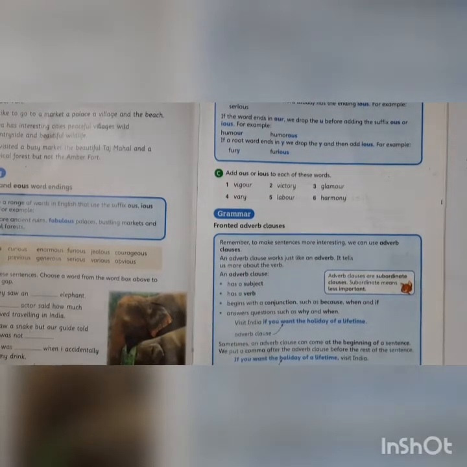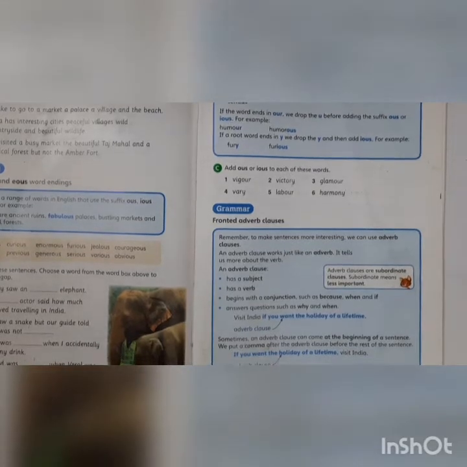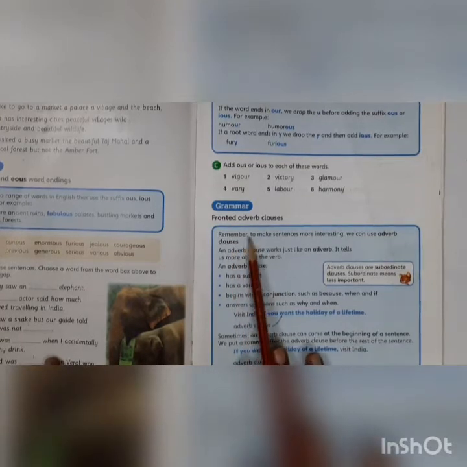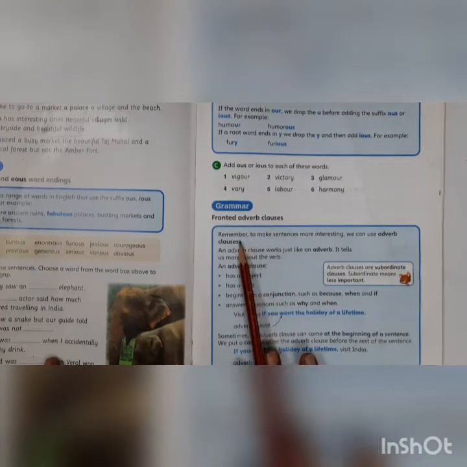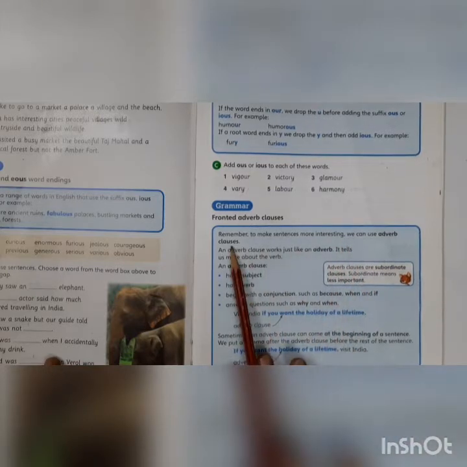First, what's the meaning of an adverb clause? Fronted adverb clause means what? Children, a fronted adverb clause is when the word or phrase is moved to the front of the sentence. That's the meaning of fronted adverb clause. Now remember children, we are reading the information box here. Remember, to make sentences more interesting, we can use adverb clauses.